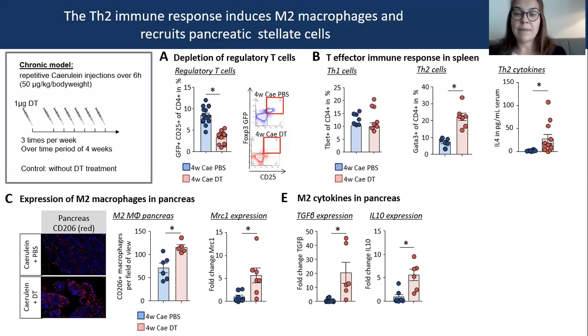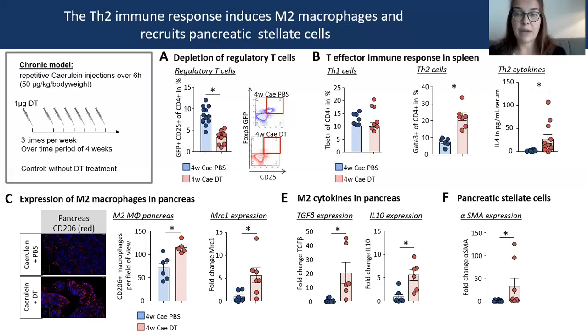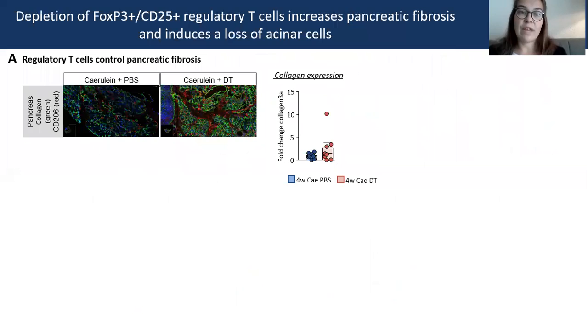It was described that M2 macrophages can activate pancreatic stellate cells, and pancreatic stellate cells express the protein alpha SMA. Therefore, we checked the alpha SMA expression in the pancreas and observed an increase after depletion of regulatory T cells. This finally resulted in increased collagen expression and fibrosis.